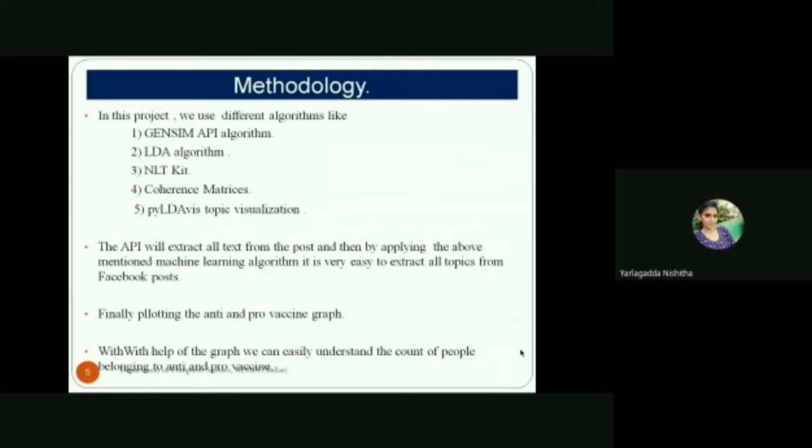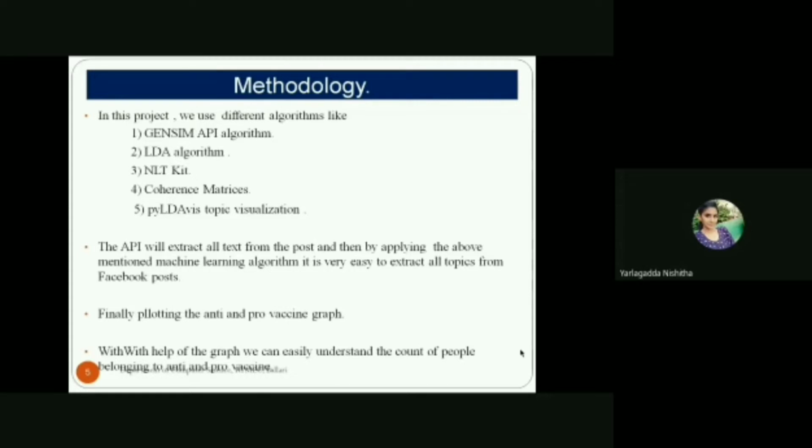Coming to the methodology in this project, we are using different machine learning algorithms and tools like Gensim API, LDA algorithm, NLTK toolkit, coherence metrics, and Python visualization topic. Coming to the Gensim API, it is used to extract the data from posts. What data is taken, that will be extracted, and we take the LDA algorithm into consideration.